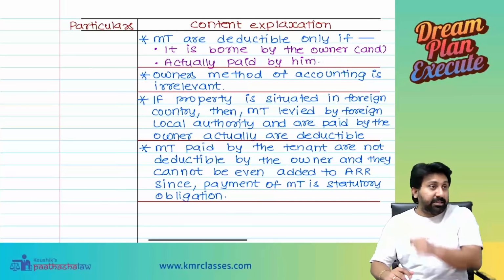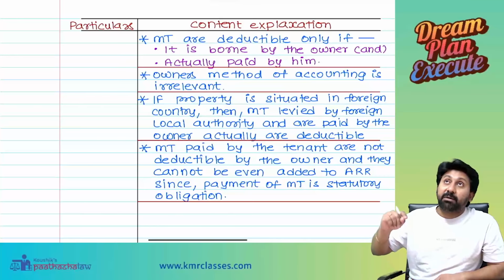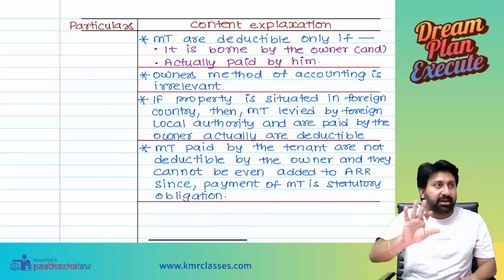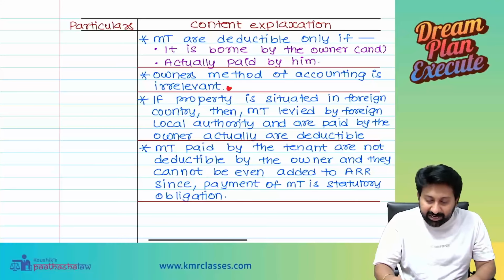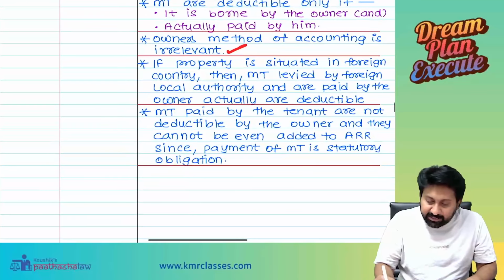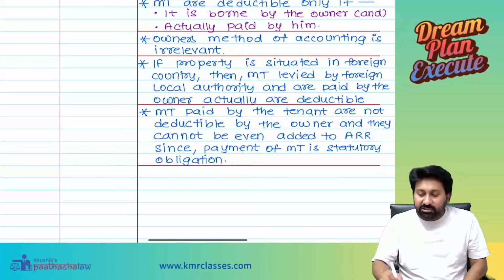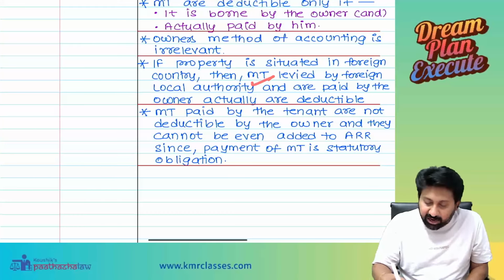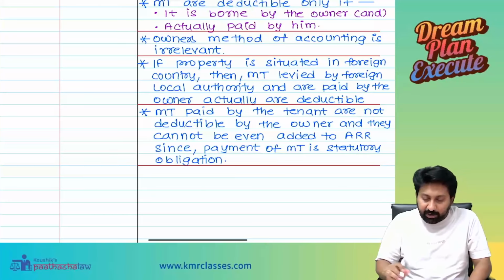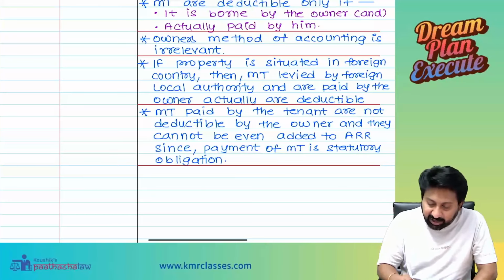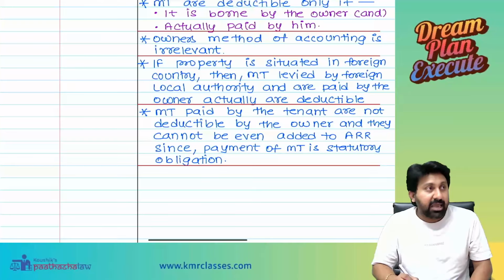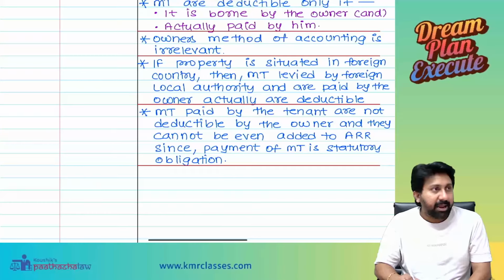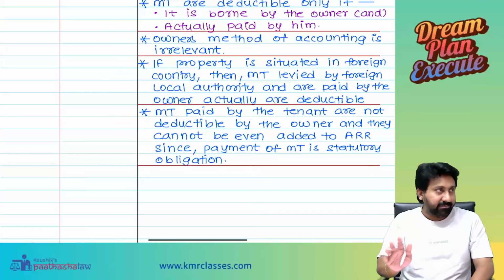Another adjustment they will give in the exam: municipal taxes paid by the tenant. That will not be allowed as a deduction for you. Next, the owner's method of accounting is irrelevant. If the property is situated in a foreign country, then municipal taxes levied by a foreign local authority and paid by the owner are deductible. Municipal taxes paid by the tenant are not deductible by the owner and they cannot even be added to ARR, actual rent receivable, since payment of municipal taxes is a statutory obligation but not a rental obligation.